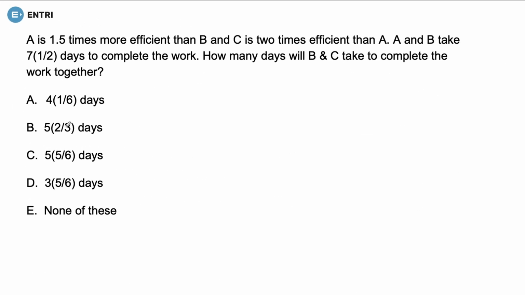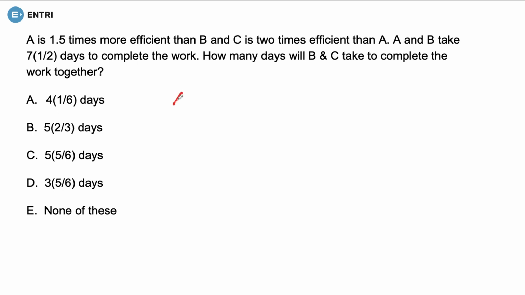Next question says that A is 1.5 times more efficient than B and C is 2 times efficient than A. A and B take 7.5 days to complete the work. How many days will B and C take to complete the work together? Now, for this type of question, we can calculate easily using the efficiency trick.